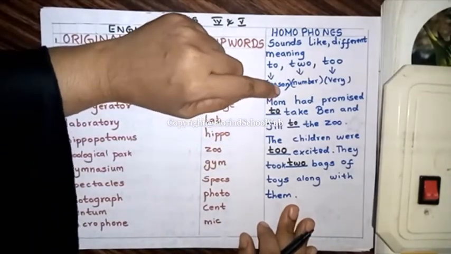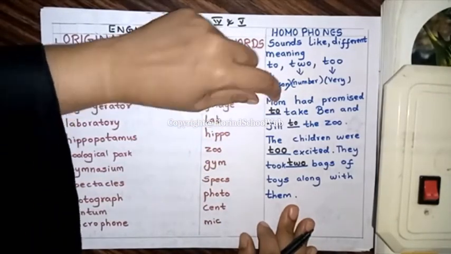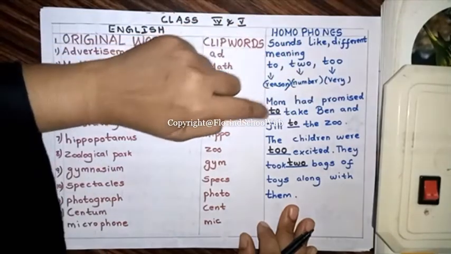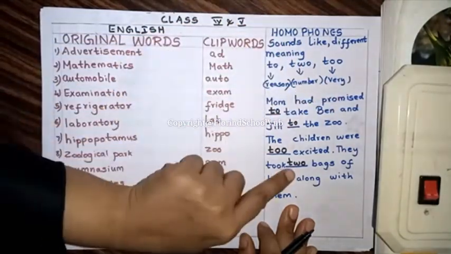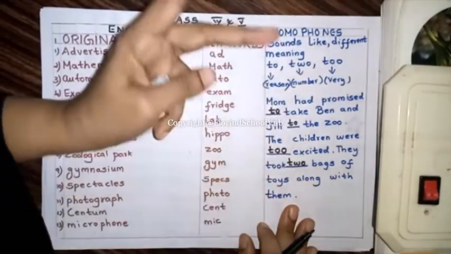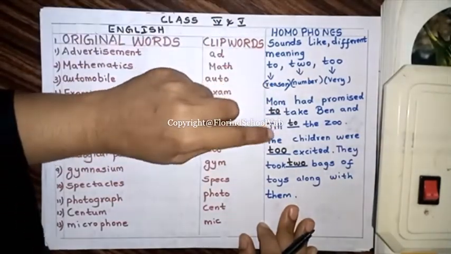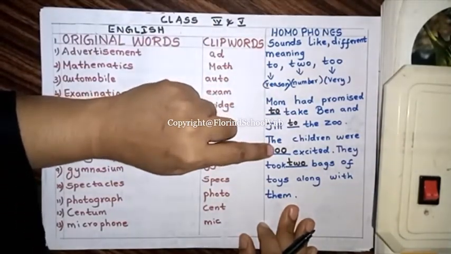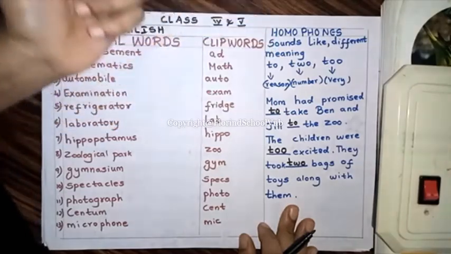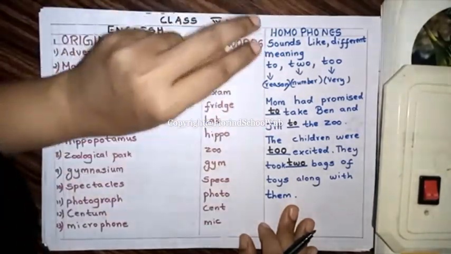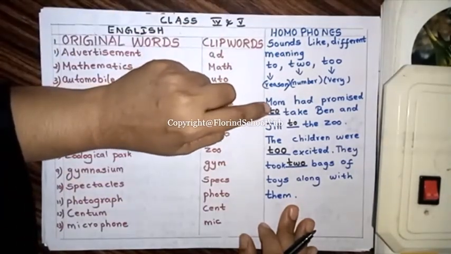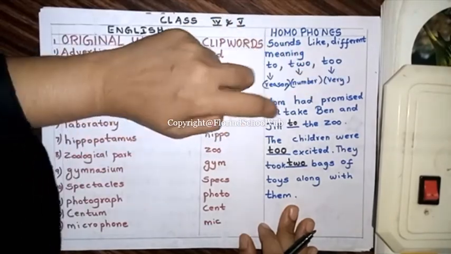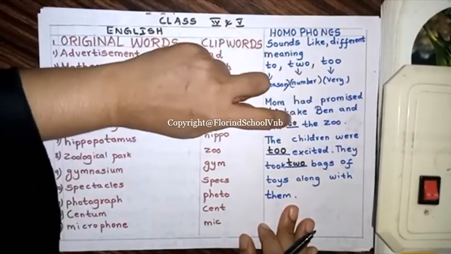For example, mom had promised to take Ben. We cannot write the number two there, to take Ben. It becomes wrong. We cannot write too also. Too much to take Ben is also wrong. To is a reason. So, mom had promised to take Ben and Jill to the zoo.